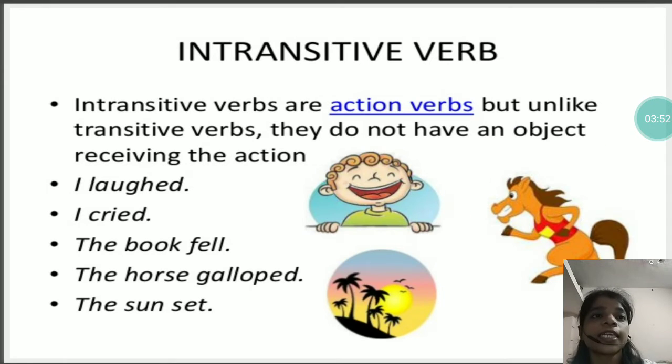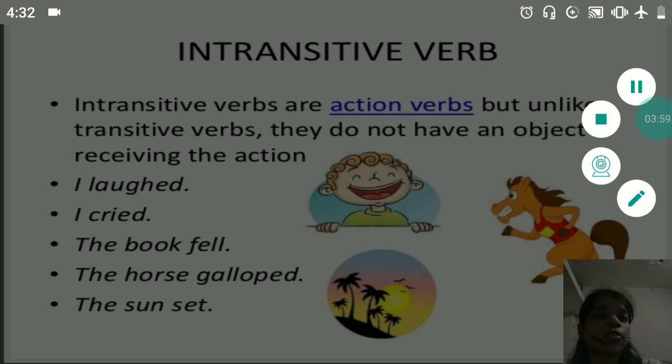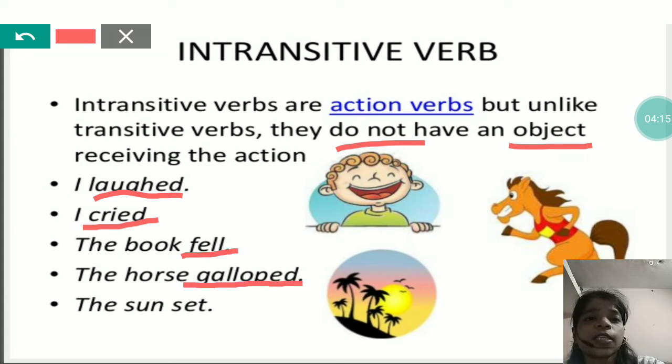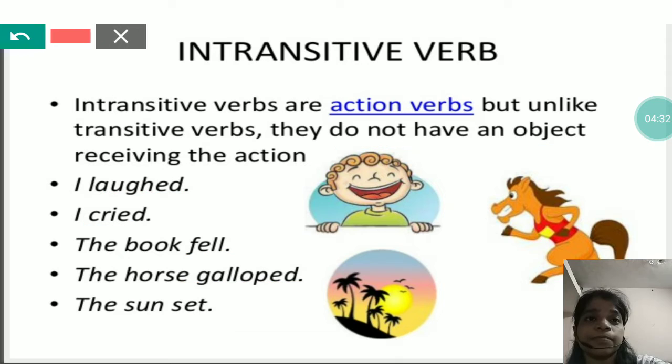Now what is intransitive verb? So intransitive verb is just opposite of transitive verb. They do not have any object to receive the action. Like I laughed. There is no object. I is the subject. Laughed is the verb. I cried. Again subject and verb. The book fell. Subject and verb. The horse galloped. Subject and verb. The sun set. Again subject and verb. So in all the examples there is no object. Only we have subject and verb. So as there is no object, it is called intransitive verb.